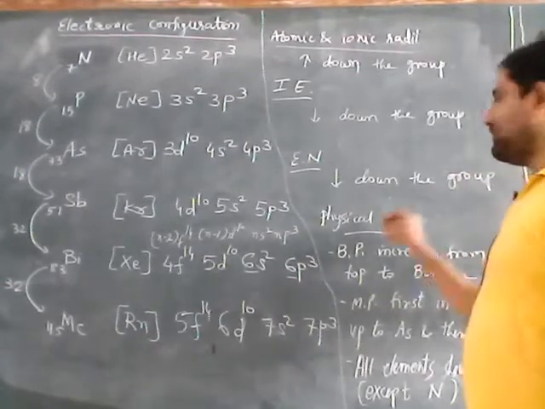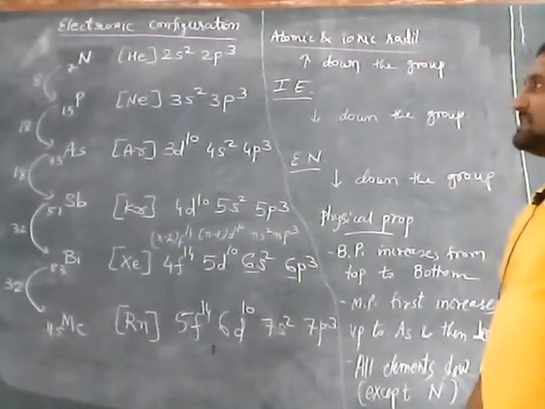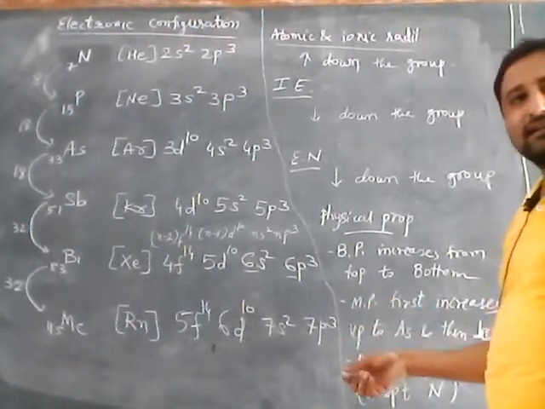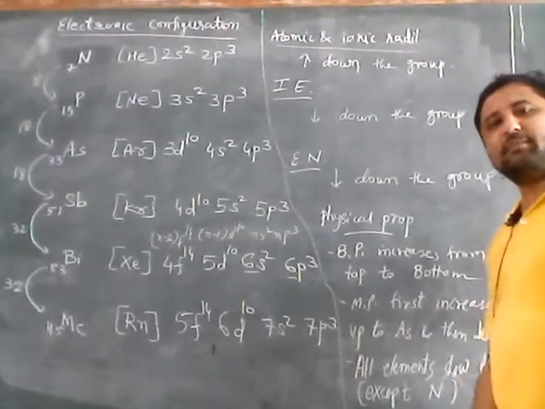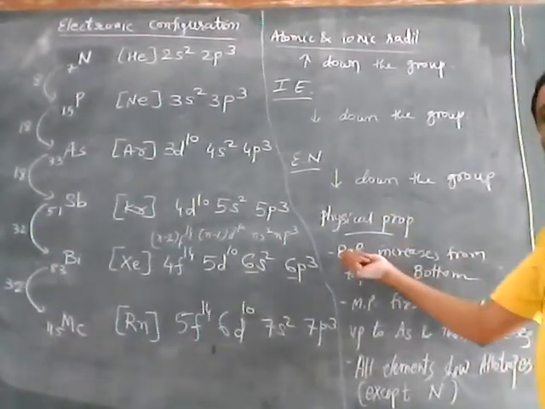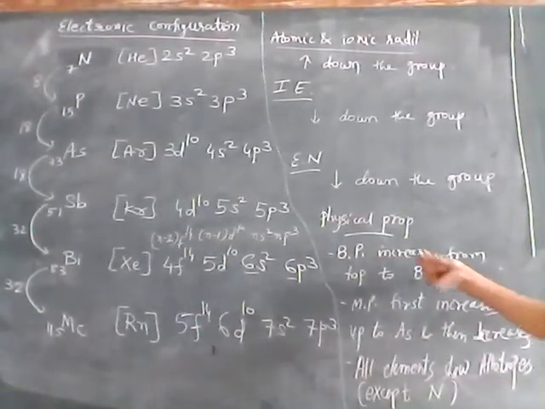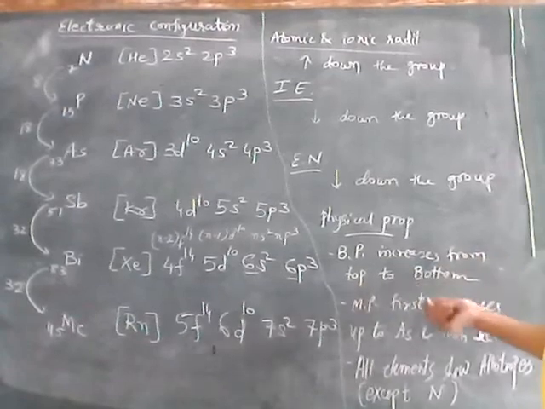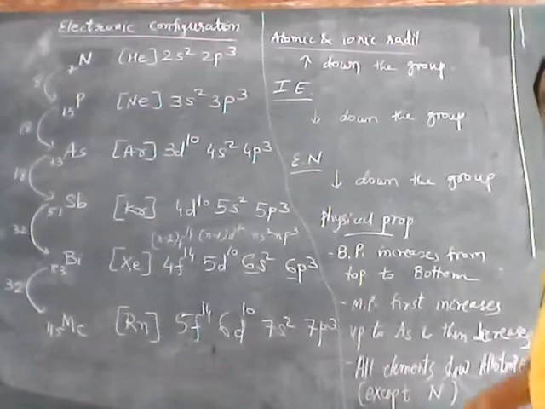Now if we talk about physical properties, some of the properties we have already discussed, such as non-metallic and metallic character, where metallic character increases down the group. Some other physical properties are boiling point. The boiling point of group 15 elements increases from top to bottom. So we will see that when we move from top to bottom, boiling point increases.